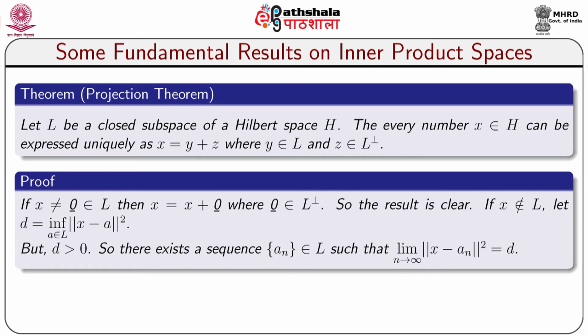If x belongs to L, then x can be represented as x equal to x plus 0 vector, where the 0 vector belongs to L perpendicular, because L perpendicular is always a subspace. So, the result is clear. If x does not belong to L, then d equal to the infimum of norm of x minus A whole square, where the infimum is taken over all elements A belonging to L, but d is greater than 0. So, there exists a sequence of elements a n taken from L such that the limit as n tends to infinity of norm of x minus a n whole square is equal to d.